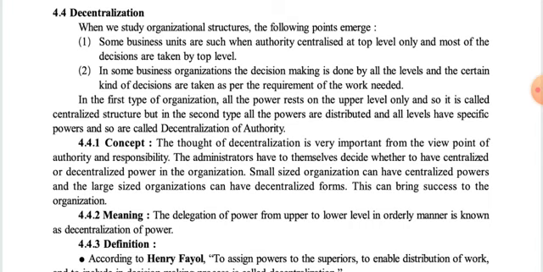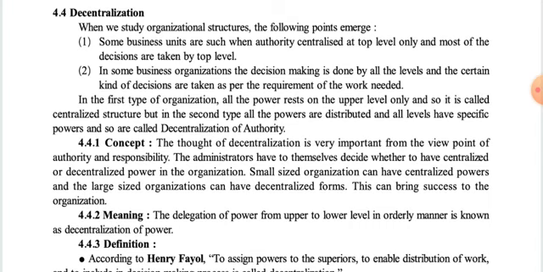While contrary to that, in decentralization, we are distributing the authority, power, and responsibility according to the needs to specific, specialized, or expert people in the organization, so that work becomes very easy. Here, the top level authority has to only focus on monitoring or controlling the activities of the organization, not more than that, because all other activities are divided or distributed among the different level managers and officers.